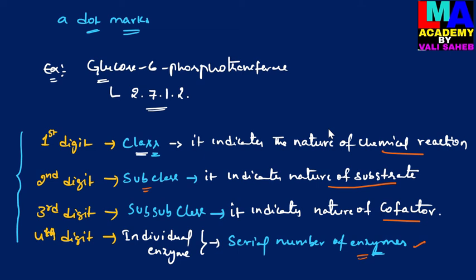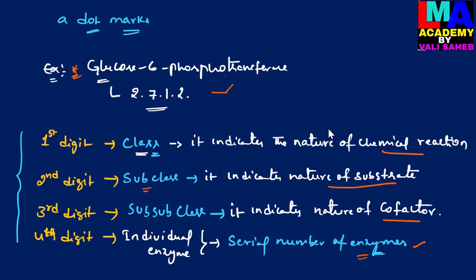I will give an example here. I already gave the example, glucose 6-phosphotransferase. It has a 4-digit enzyme code, that is 2.7.1.2. This is the enzyme code.